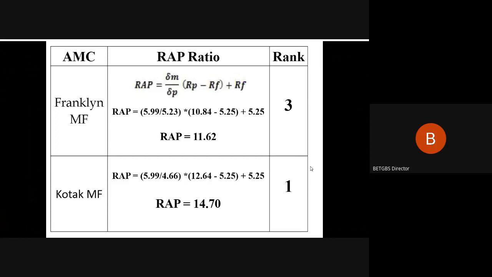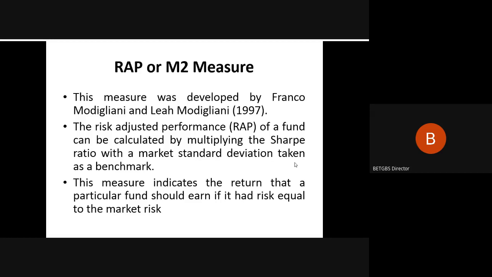So we have seen the basic ratios, Sharpe and Treynor, and then we have also seen the advanced ratios like information ratio, Sortino ratio, and this risk adjusted portfolio ratio. There were other ratios also that we discussed in our previous session, like the Fama ratio, and RAP or M2 measures.